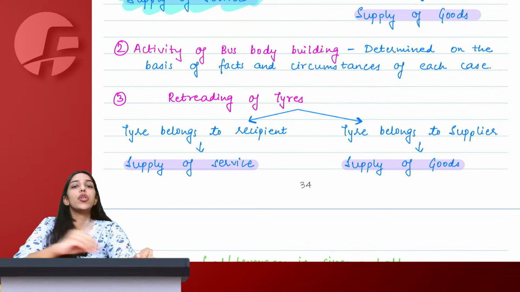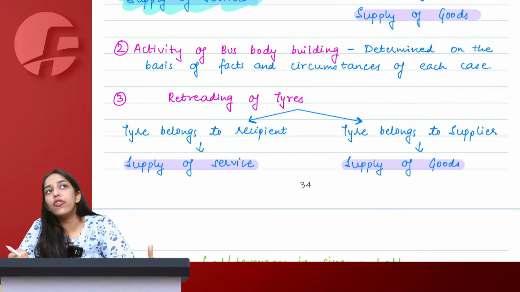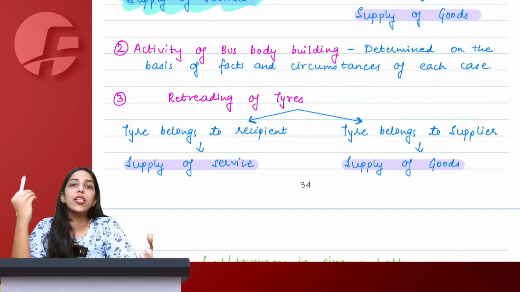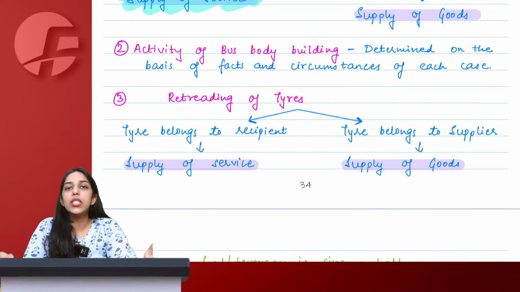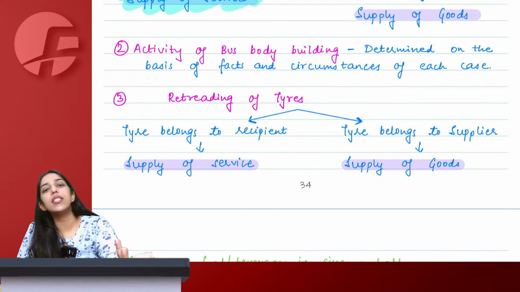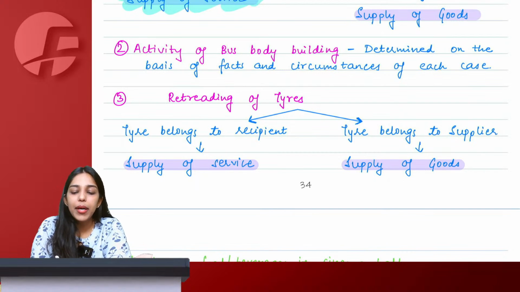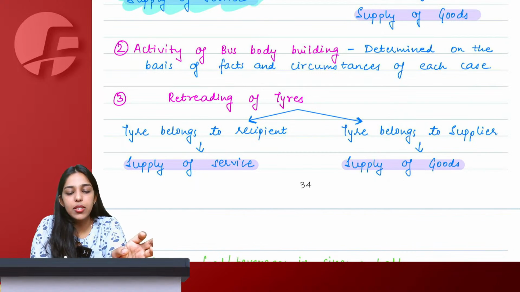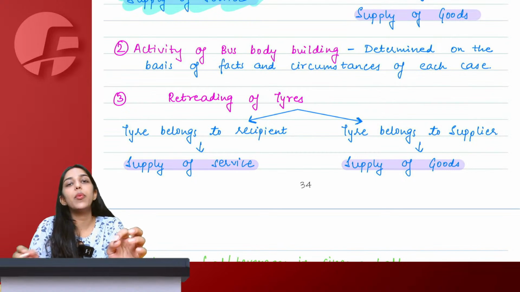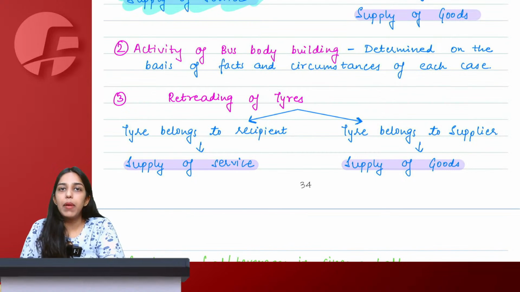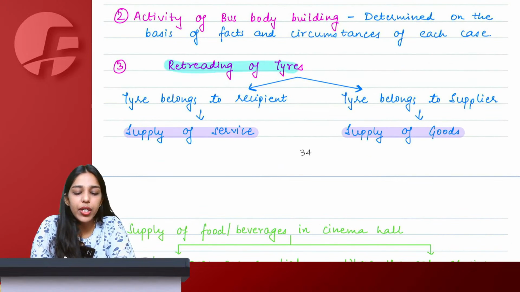Now, if you are changing all the spare parts, all the components of the bus, we may treat it as supply of goods because the content of goods is more and that is what is important. If there's some minor accident and you're just repairing the bus, you may be using some goods or spare parts, but the service becomes more important. That would depend on the facts and circumstances of each case, whether this bus bodybuilding is supply of goods or supply of service.